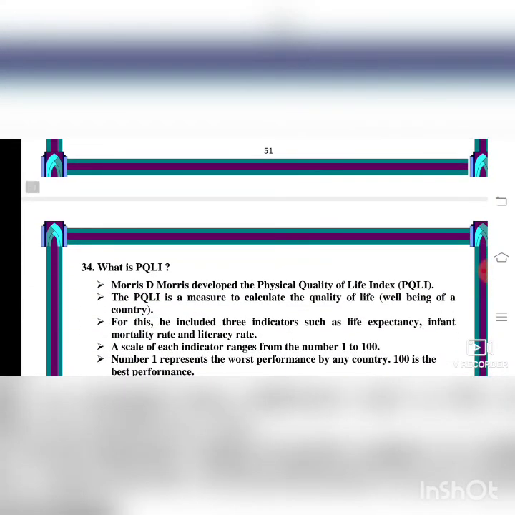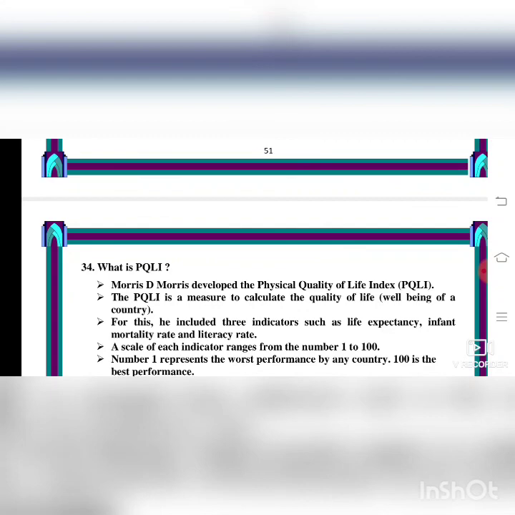What is PQLI? That is the Physical Quality of Life Index. Morris developed the Physical Quality of Life Index. This is a measure to calculate the quality of life, the standard of living of the people. For this, he took three indicators: life expectancy, infant mortality rate, and literacy rate, which is about education. Life expectancy relates to the population and birth rate, infant mortality also the same, and literacy rate is about education.